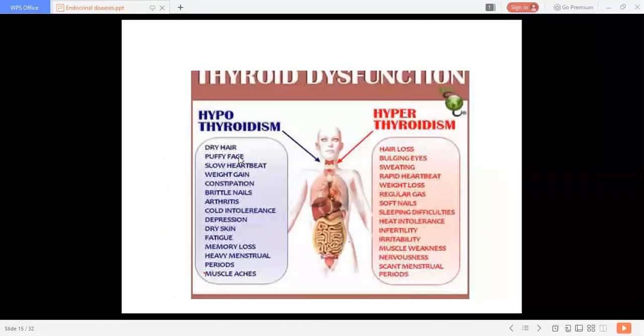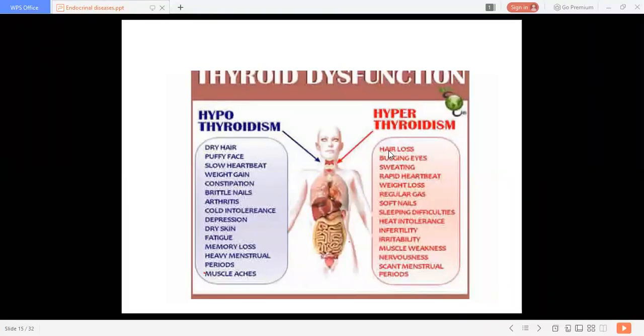See, hypothyroidism: dry hair, puffy face, slow heart rate, weight gain is there, constipation, brittle nails, arthritis, cold intolerance is there, dry skin, then fatigue, memory loss, heavy menstrual periods, and muscle aches. They are given in hypothyroidism.